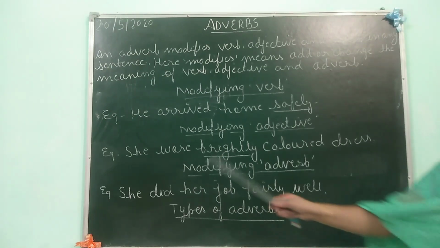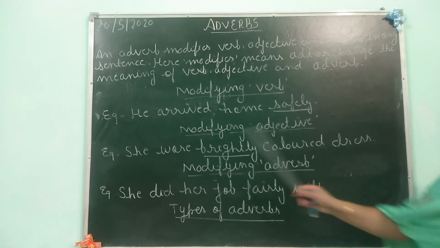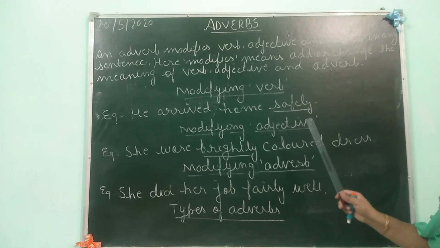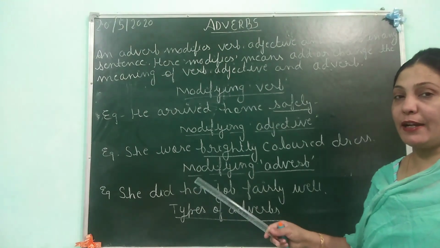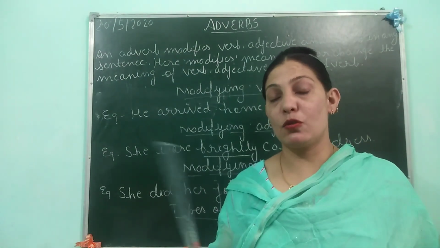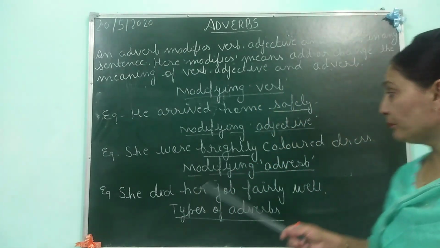You may also use, she wore a light colored dress, or she wore a pink colored dress. In a way, they are describing the dress. So they are also adding to the meaning of adjectives.